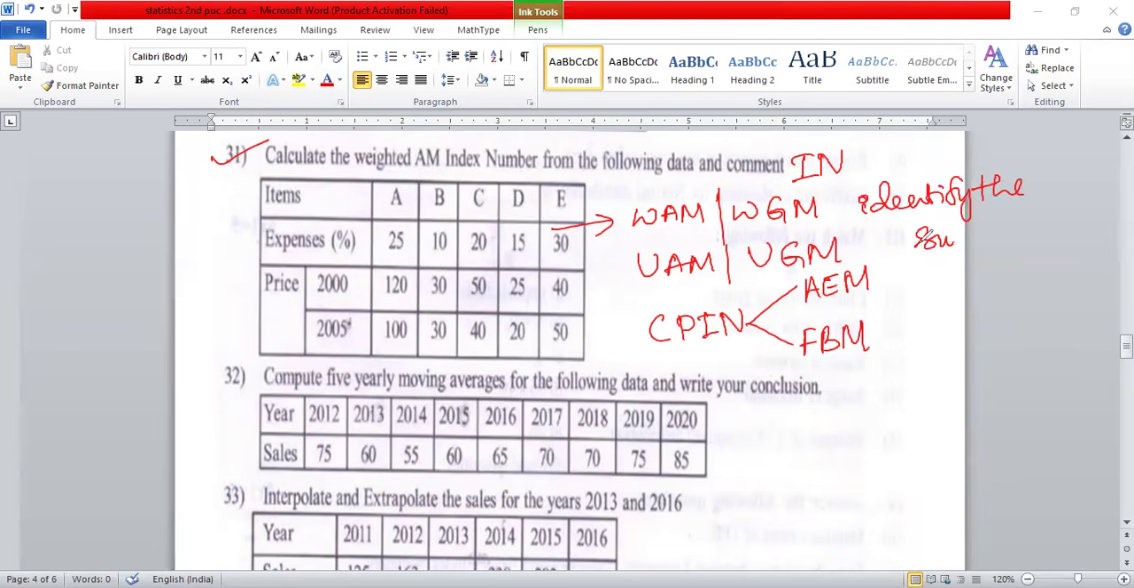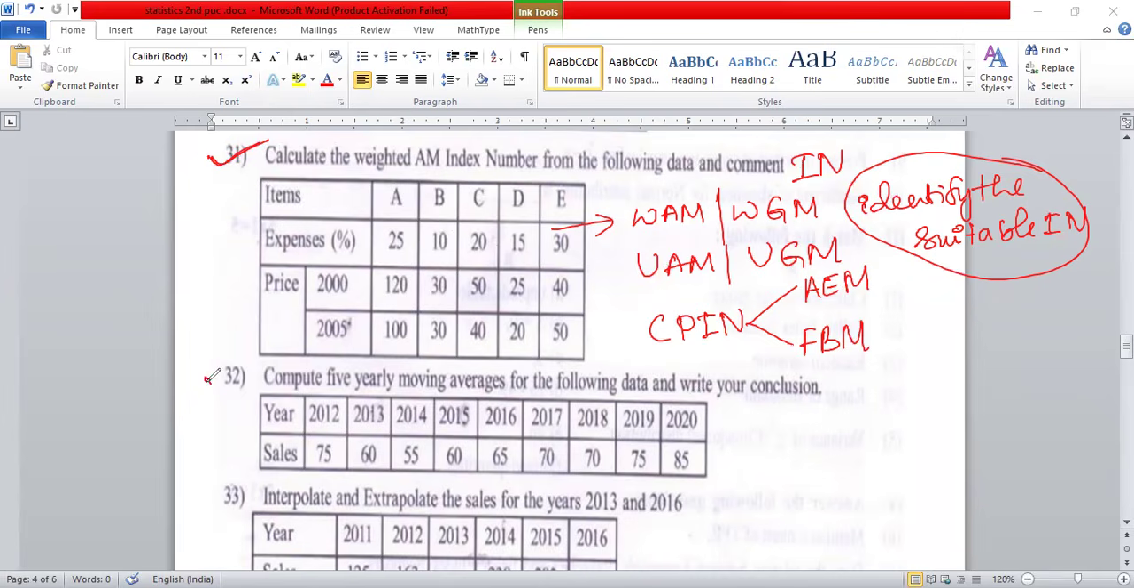Identify the suitable index number. This is only under last year's price, past year's price, and last year's quantity, past year's quantity. Only for this, identify the suitable index number. So definitely we need to study this thoroughly. So we'll get one question, number three, a 5-mark question, index number.